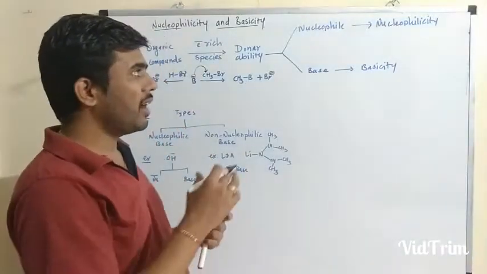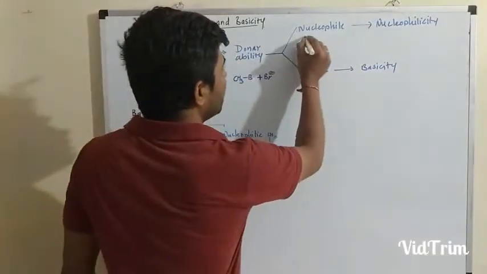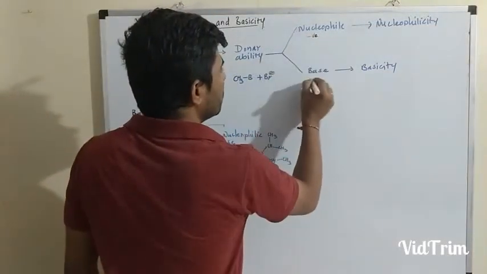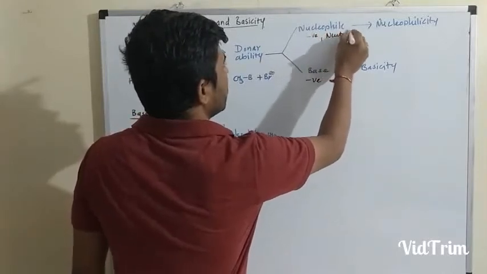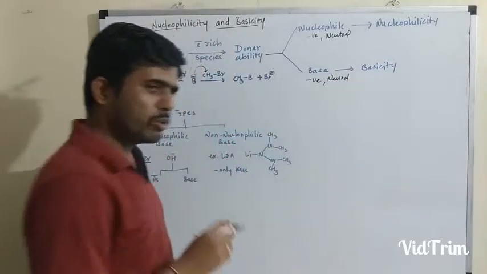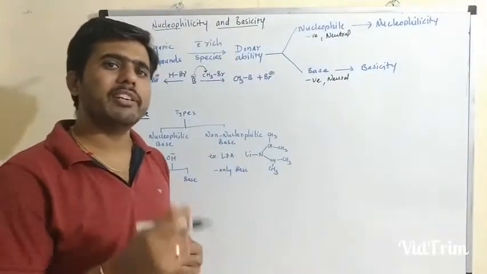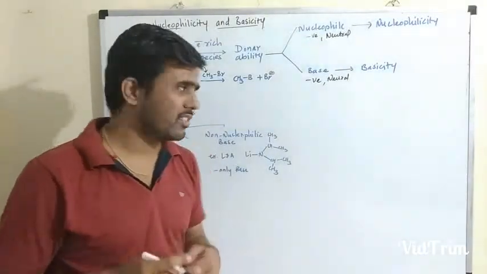Let us consider how we can define nucleophiles and bases, because both are negatively charged or electron rich neutral species. Both have the same characteristic, but their chemical reactivity is different. So how is it different? Let us consider an example.